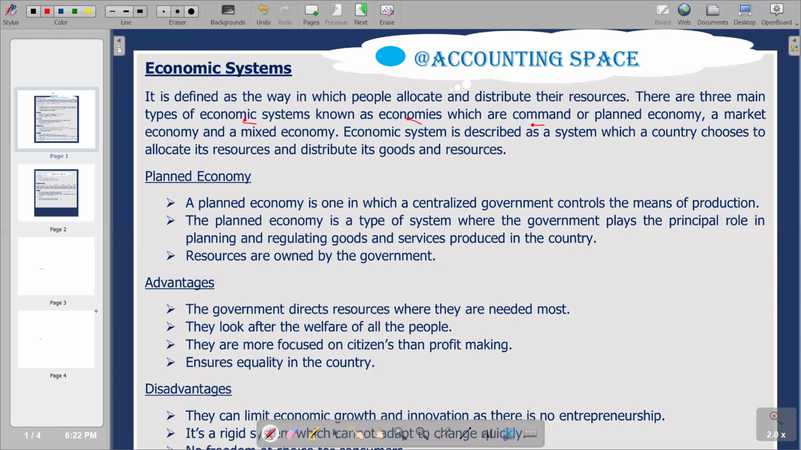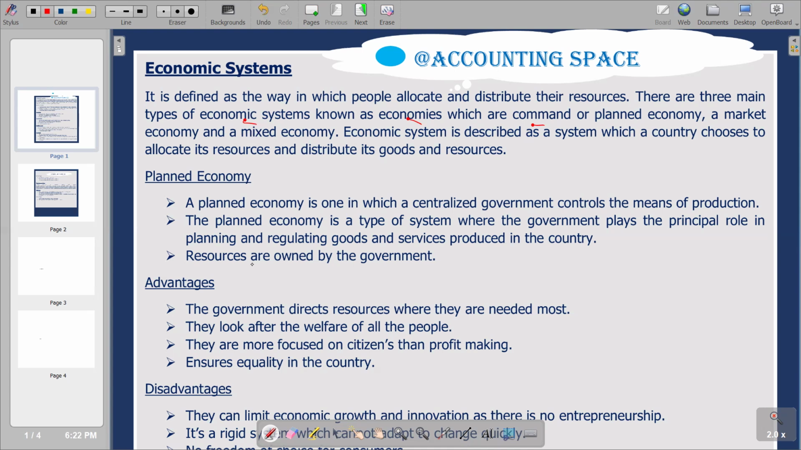We are going to start by looking at the planned economy, which is the first type of economic system. A planned economy is one in which a centralized government controls the means of production. So we have the government as the key player. Second point, the planned economy is a type of system where the government is the principal producer in the country. So you'd see that resources are owned by the government. That's the description of a planned economy.